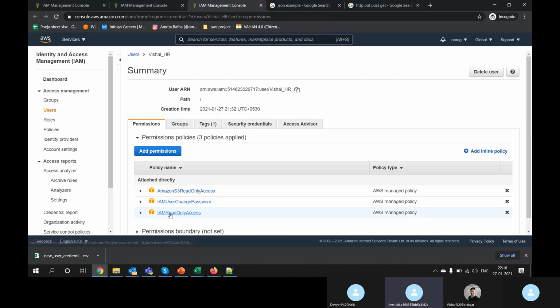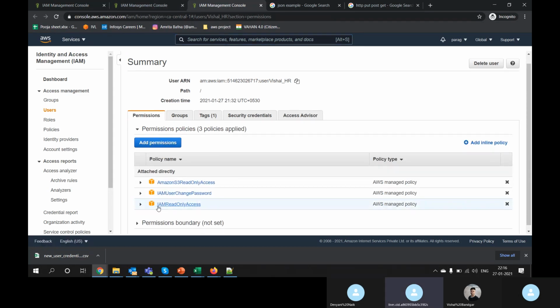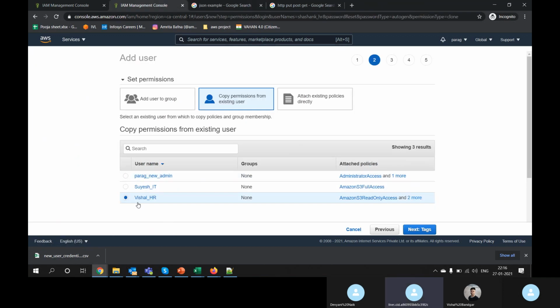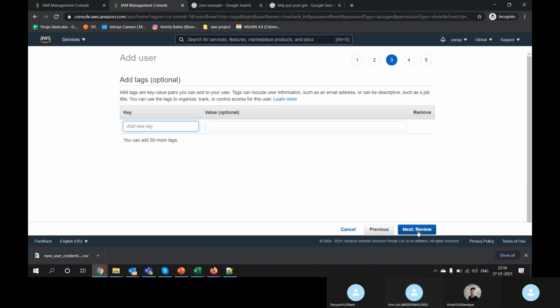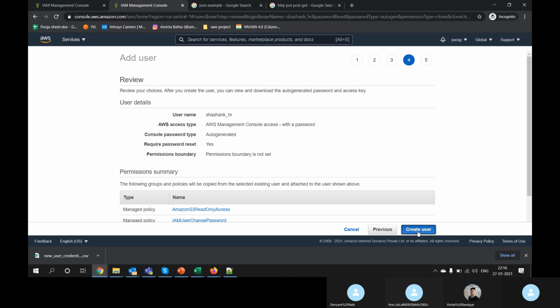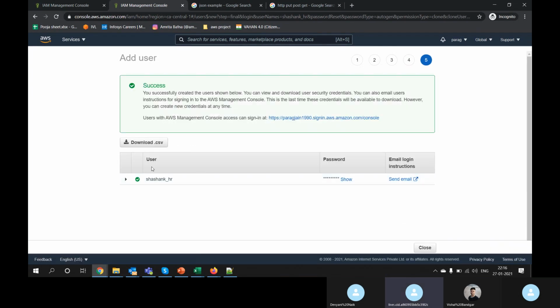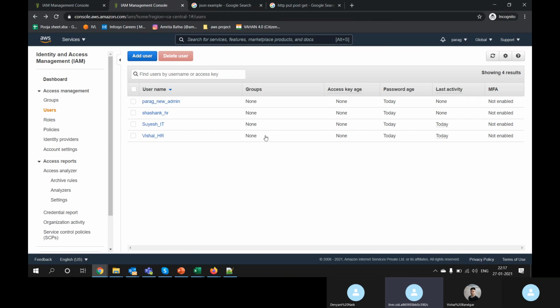So Vishal has IAM read only access and S3 read only access. Okay, you can see, just verifying. So all the permissions which Vishal has will be attached to Shashank. Create. Okay. If I am not downloading this file and I'm not emailing this file, then Shashank won't be able to access the console. Right now I'm not downloading and not doing anything. Okay. So Shashank is created.